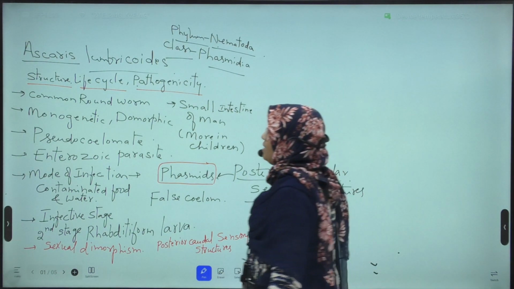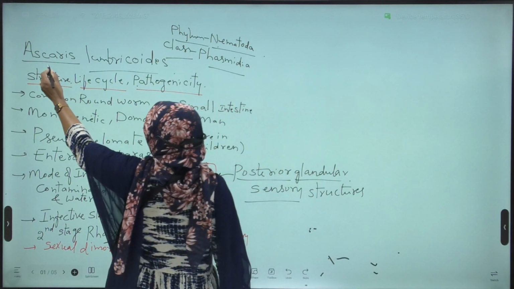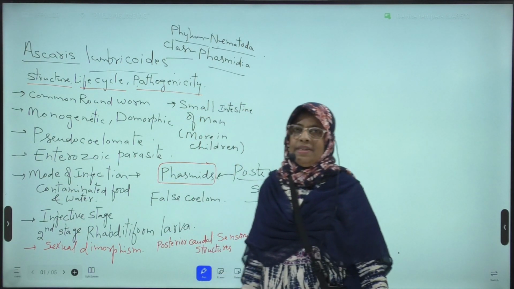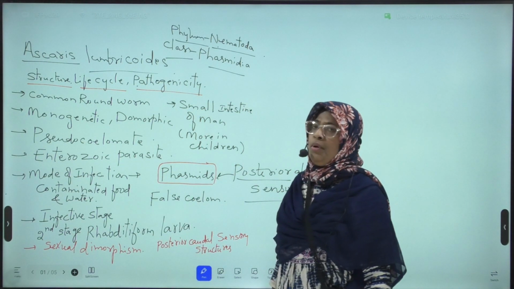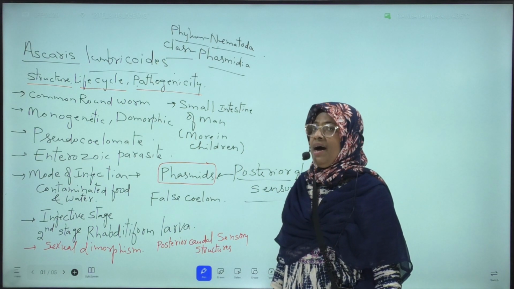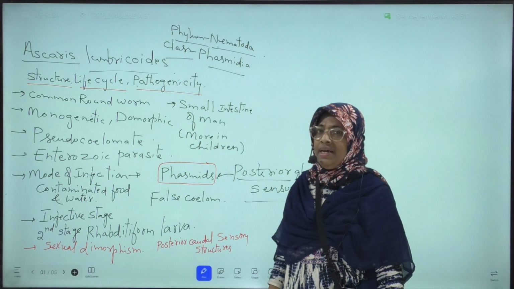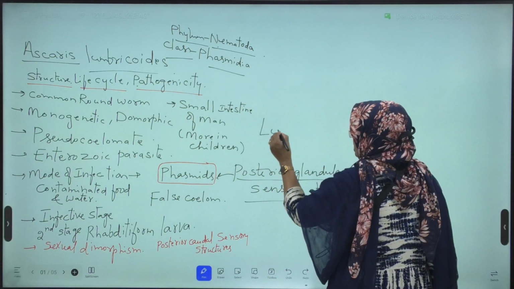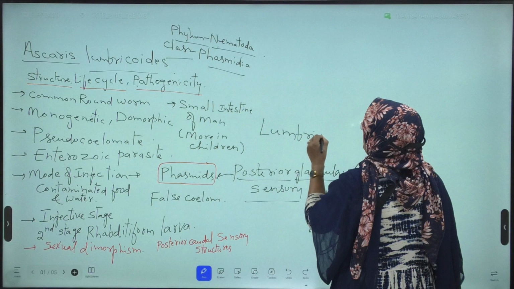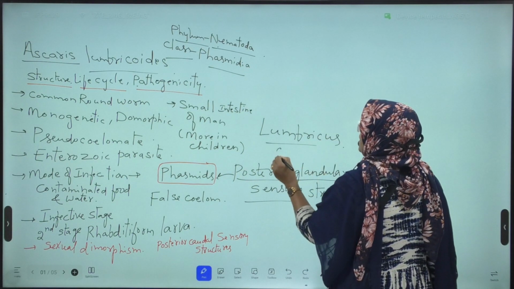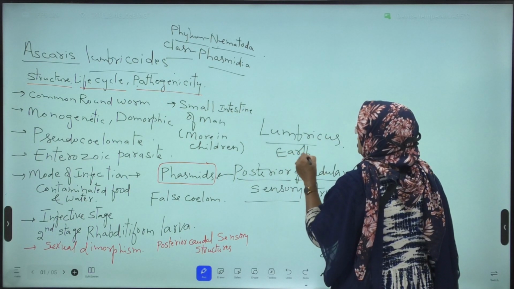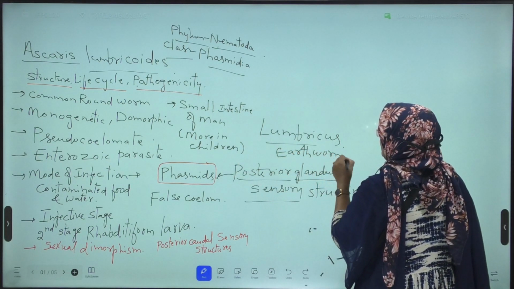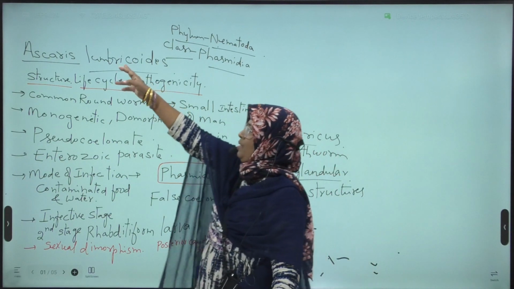Ascaris is the generic name and lumbricoides is the species name. Why the species name lumbricoides? Because this Ascaris, which is a parasite, resembles an earthworm called Lumbricus. Hence the name of the species is lumbricoides.